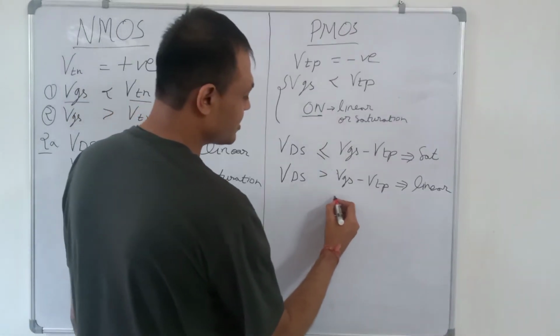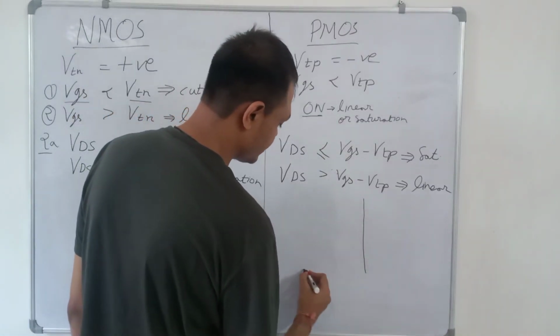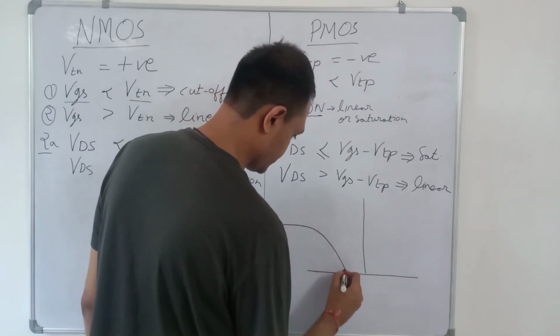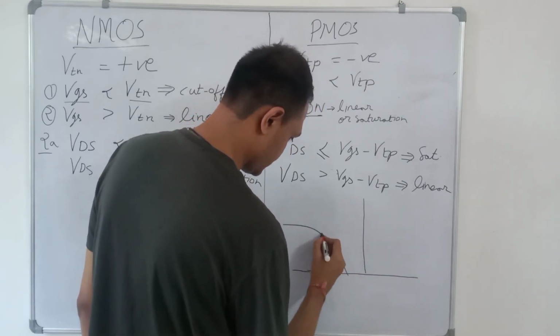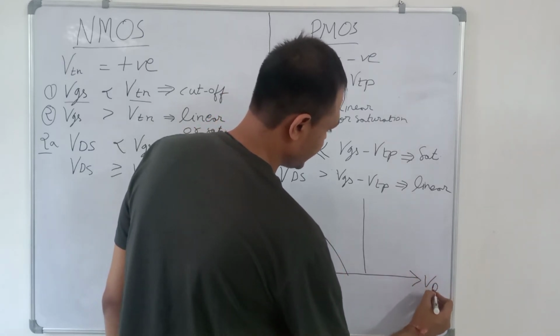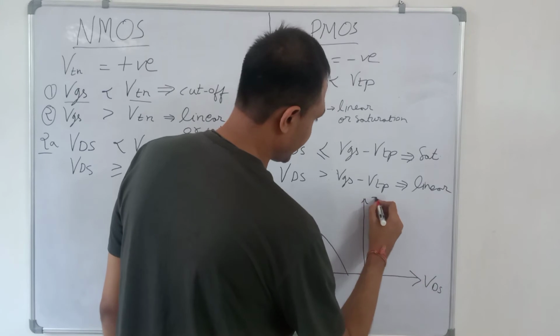So the curve for this looks like this. This is VDS, this is ID.